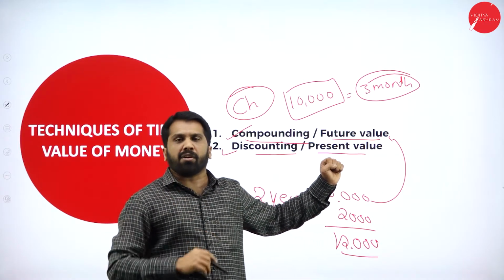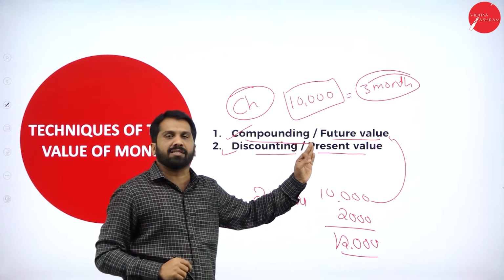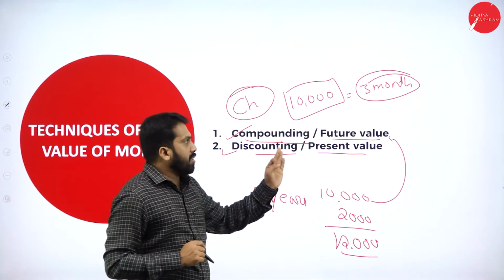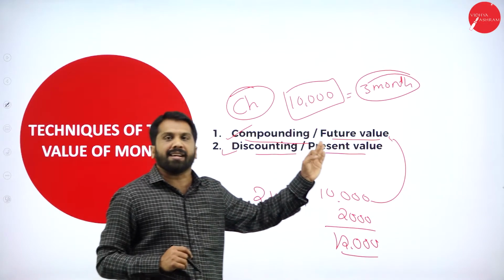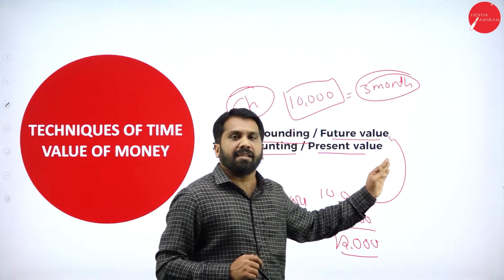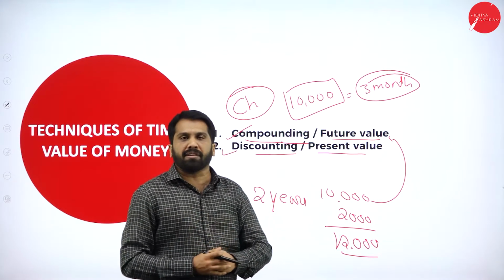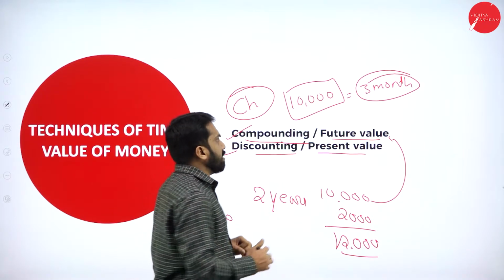But you cannot wait up to 3 months because you are in an emergency. You will go to the bank and request them, I have an emergency, I want money. Then the bank will agree, yes, I'll give you money, but I cannot give you 10,000.